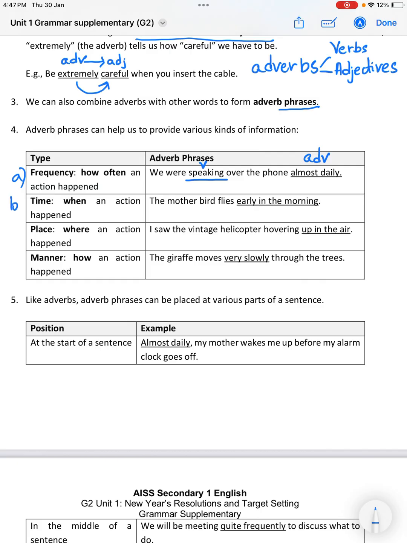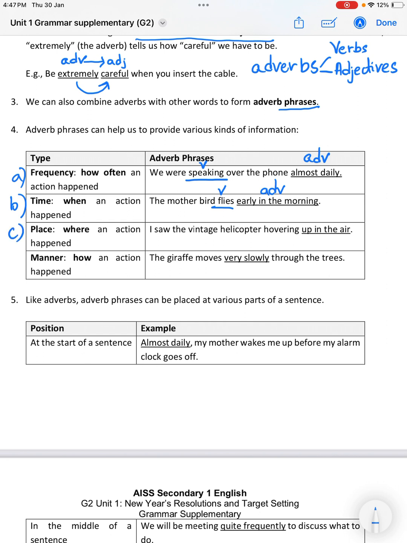Then it also provides information about the time when an action happened. For instance, the mother bird flies, so there's a verb here, early in the morning. So when? This is an adverb phrase, early in the morning. The whole phrase is an adverb phrase because it provides information about the word flies. When does it fly? When does it fly every day?